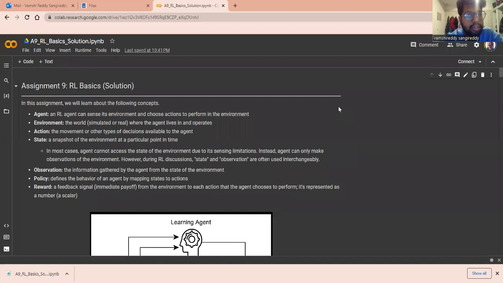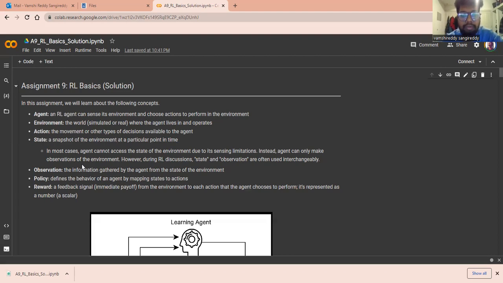Good evening. Today we are going to discuss assignment 9 in machine learning, that is reinforcement learning basics. In this assignment, we're going to learn all these concepts regarding reinforcement learning. Reinforcement learning is a learning paradigm in machine learning, like supervised and unsupervised. Reinforcement learning is also one of the types, and it is used for